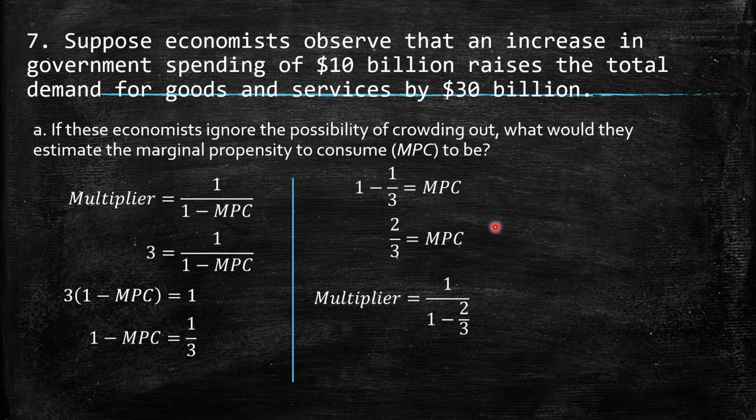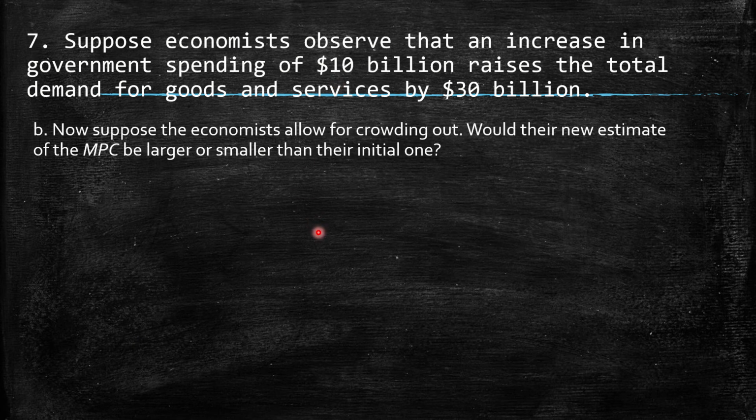So then what is the value of the multiplier? We need to plug the 2/3 into this equation, and then we have that the multiplier is exactly equal to 3. We are just making this proof because we already knew that the multiplier was equal to 3, because we know that we have an increase of 10 billion and an increase, times 3, of 30 billion in the total GDP.